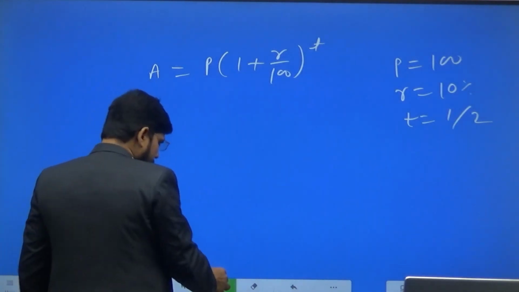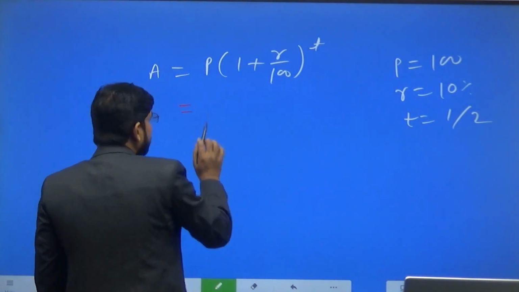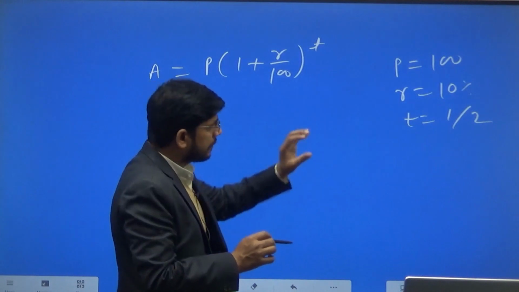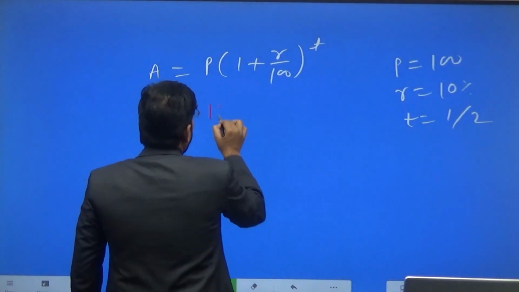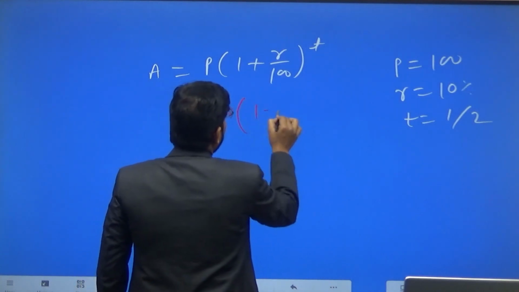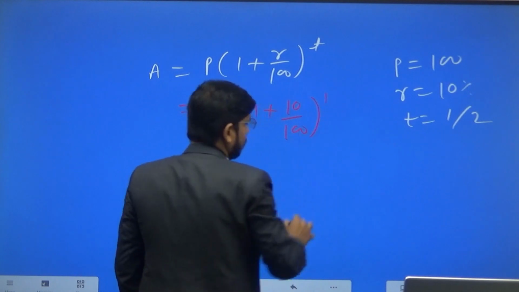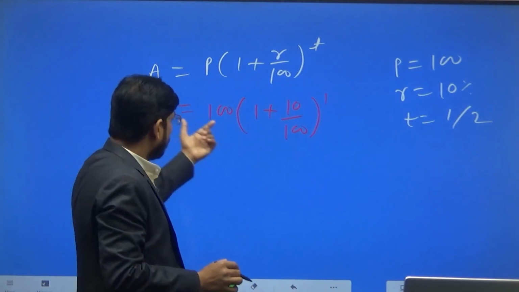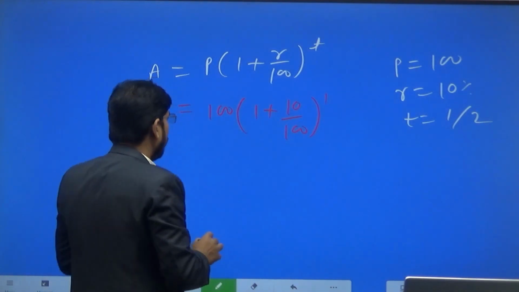Okay, so if we calculate compound interest on the same sum of money at the same rate of interest and for the same period, then 100 into (1 plus 10 divided by 100) to the power 1. We are just calculating interest on the same sum of money for 1 year.